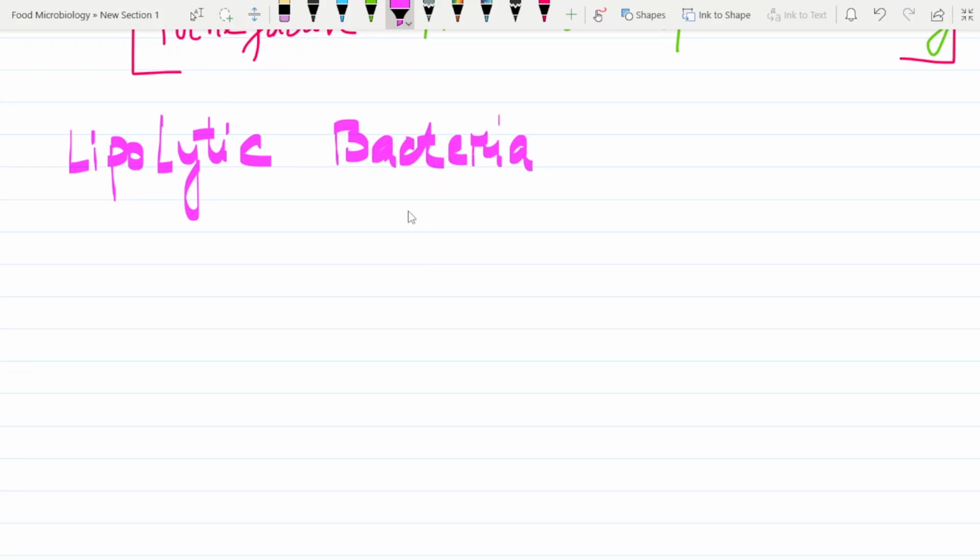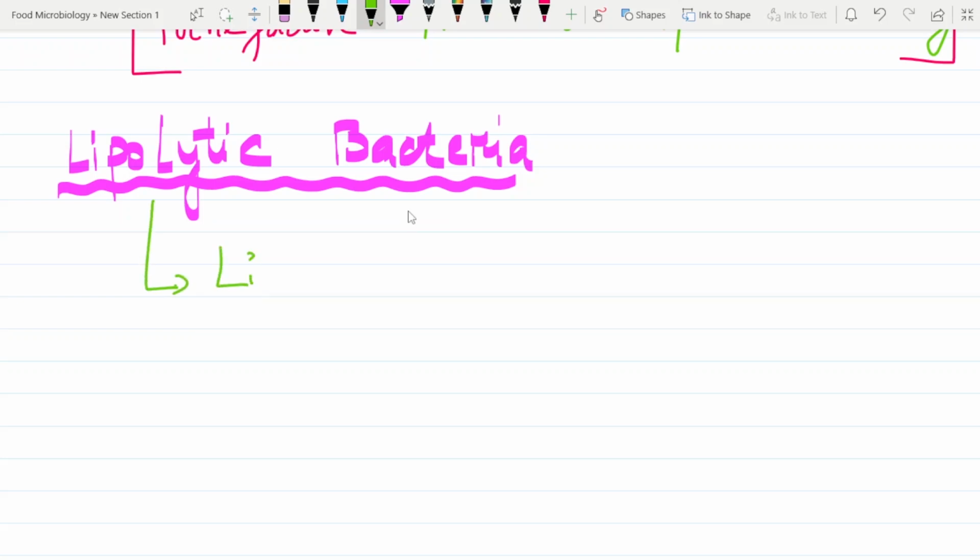Now what is this bacteria actually special about? As you can see by its name, it is lipolytic, which means what? Lipase. Can you just remember lipolytic, lipase, right? So this bacteria actually produces what? Lipase. This bacteria produces lipase. So what is this lipase actually doing?